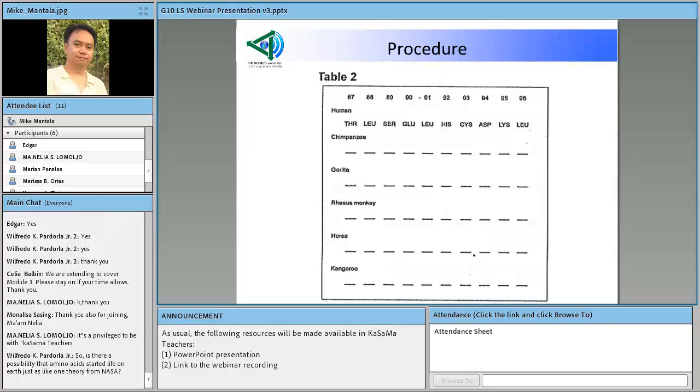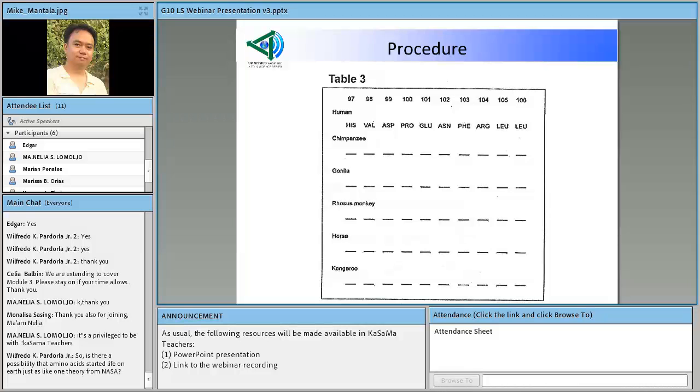So, siguro, I hope that's clear. Okay? So, ang punto dito is, ano ang amino acid na magkakaiba for halimbawa, 2 kinds of organisms. Okay? So, ang sequence na kinover lang nito is 87 to 96. And in table 3, yung pagkasunod po, okay, sequence 97 na naman hanggang sequence 106. Okay? Right. Okay.